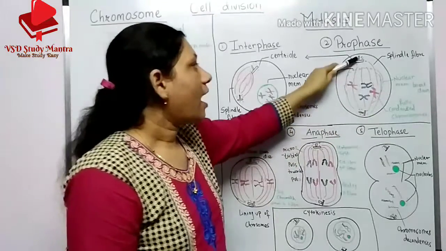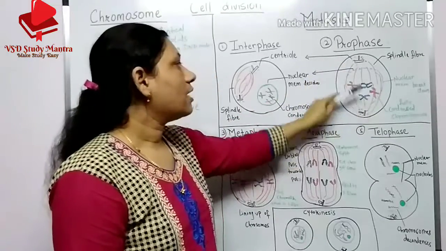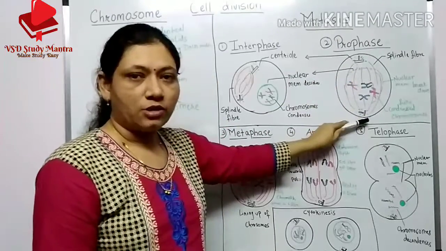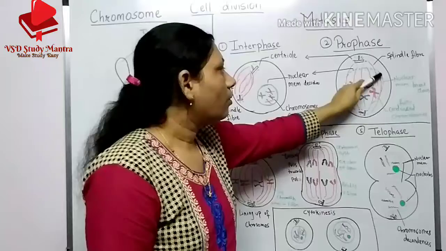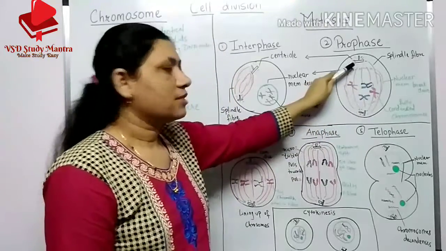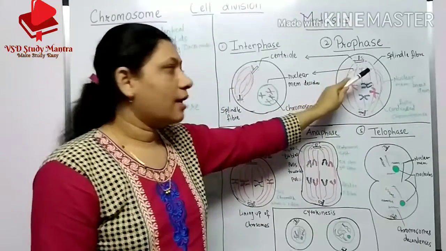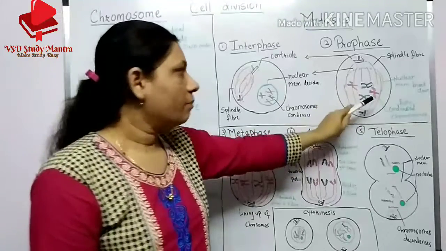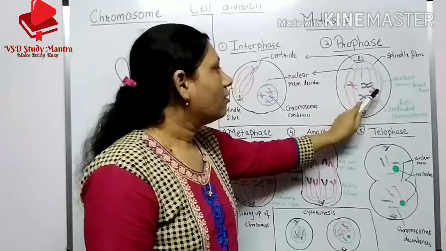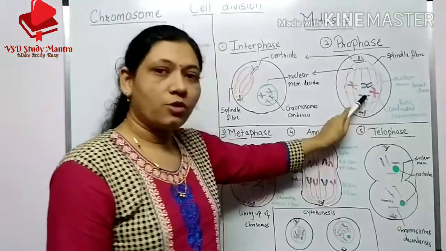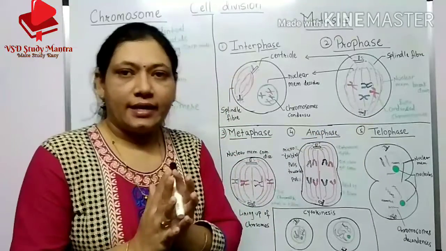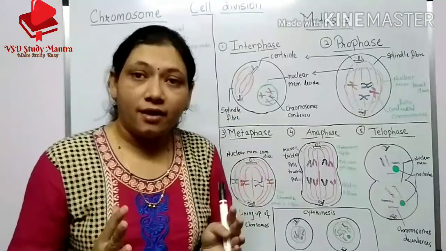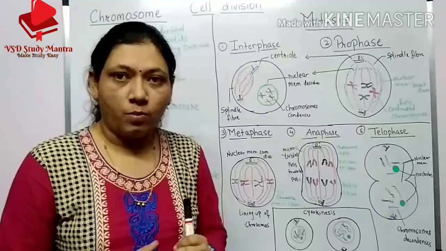After reaching the opposite poles, the spindle fibers are attached to the centrioles, and the nuclear membrane starts to dissolve completely. It breaks down completely, and the chromosomes are fully condensed. Okay, and they can be seen clearly with the microscope.